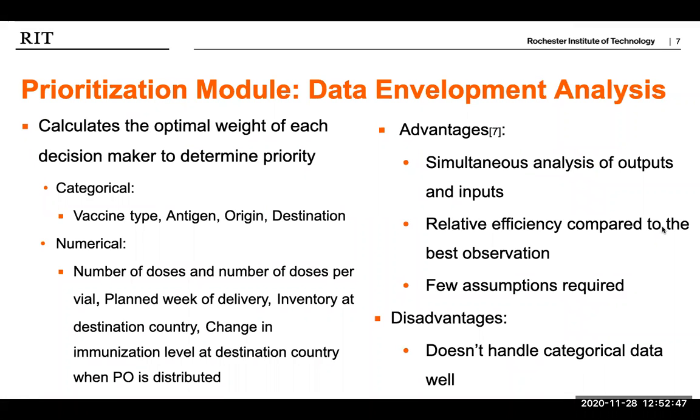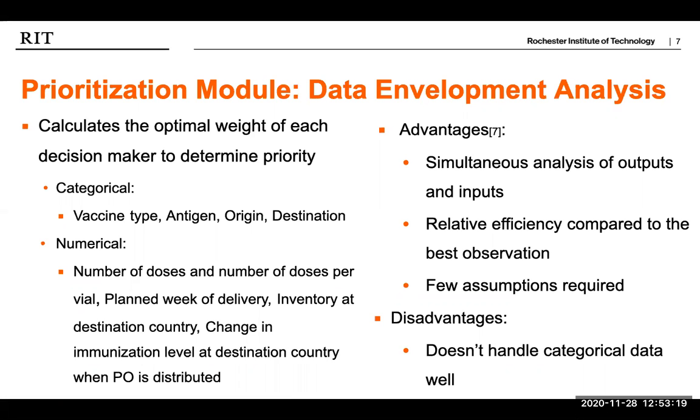Now, for this project, we decided to use the data envelopment analysis, abbreviated as DEA, to determine the priority of each purchase order. In the DEA model, the objective function is defined as a collection of decision markers. DEA defines the weight for each decision marker as unknowns and solves for the optimal weights when targeting a specific objective function.